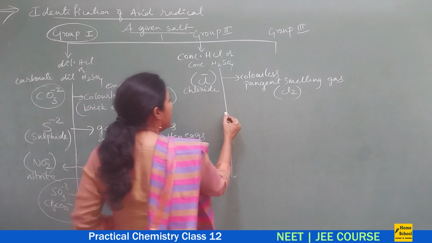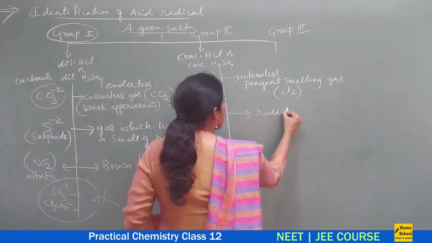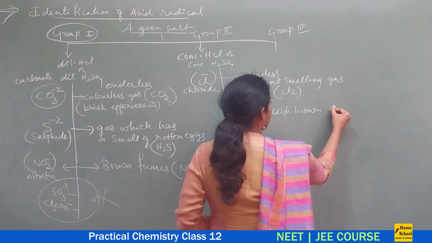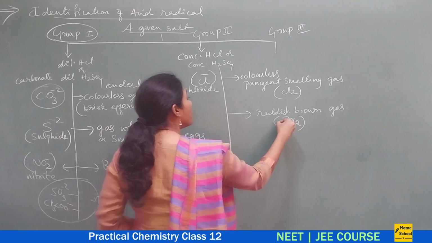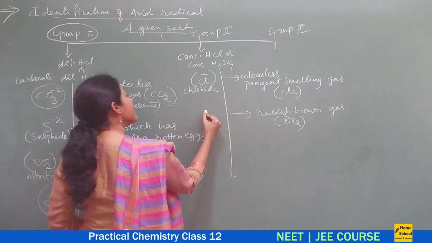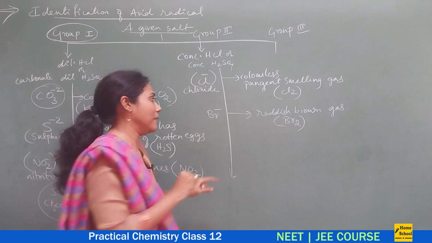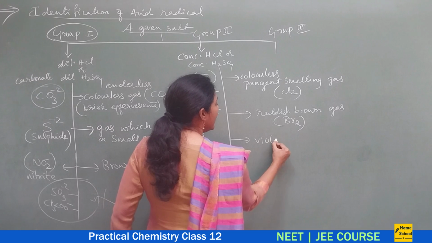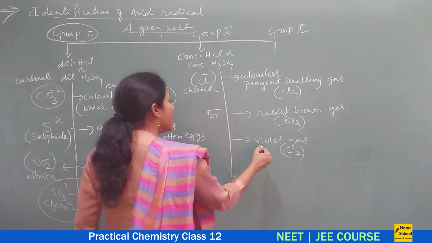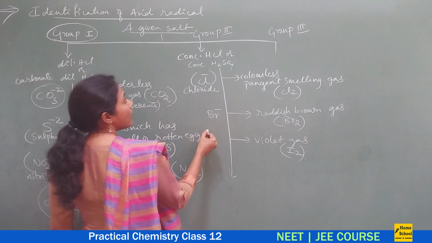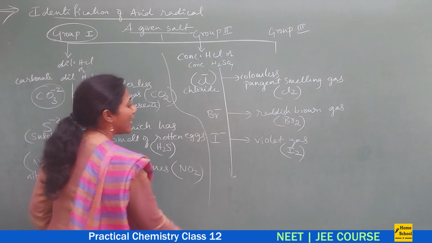Okay, fine. And if you observe a reddish brown gas coming out, then it means it is bromine gas. So bromine gas would come out only if your salt has a bromide ion. So this is the next group 2 acid radical. Suppose you observe a violet gas coming out, then that violet gas is nothing but iodine vapors. So you get iodine vapors whenever your salt has iodide ion. So this is an iodide ion.